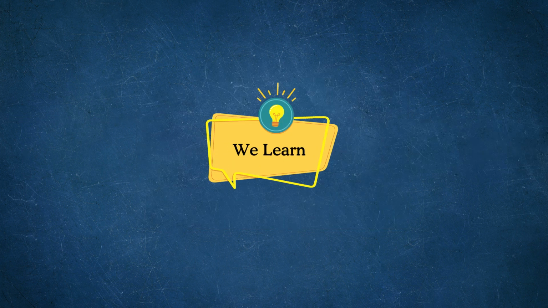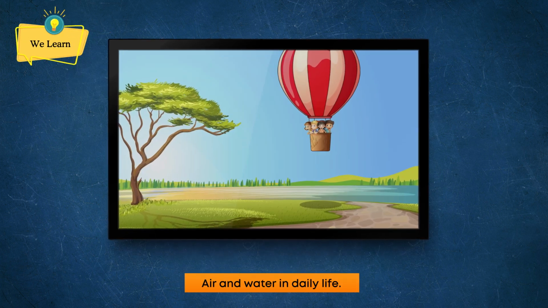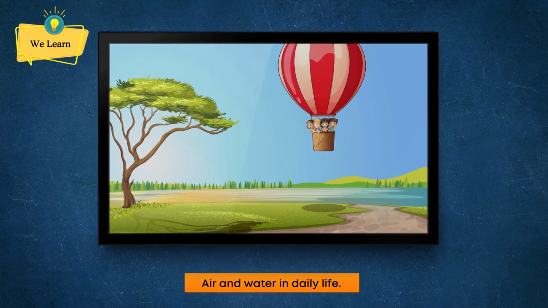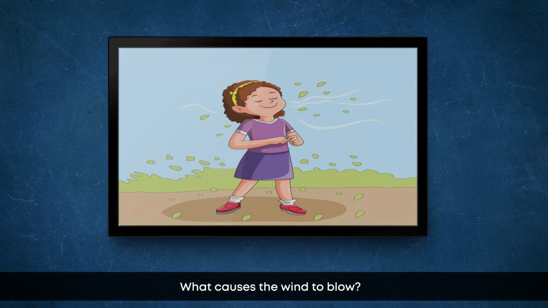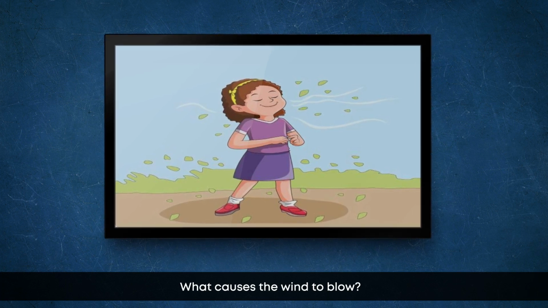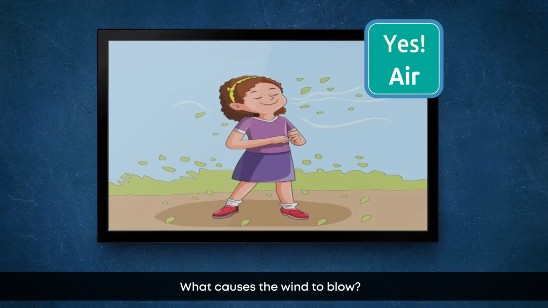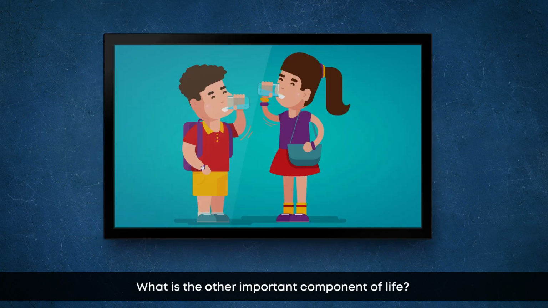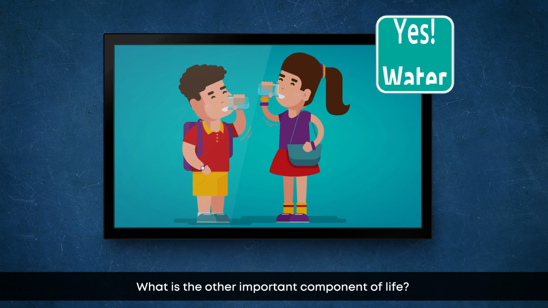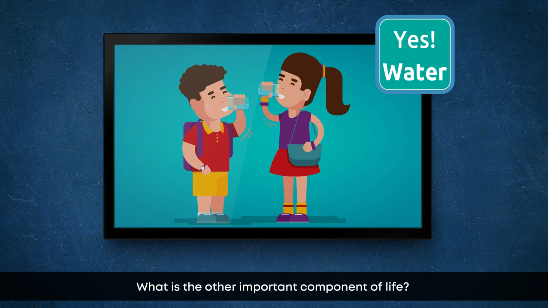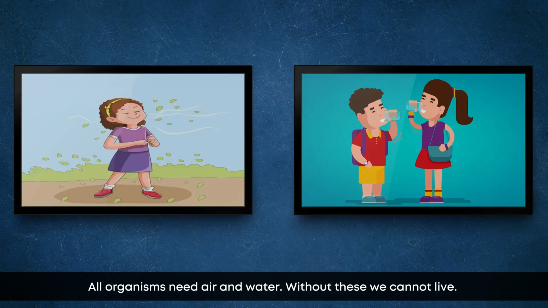We learn air and water in daily life. What causes the wind to blow? Yes, air. What is the other important component of life? Yes, water. All organisms need air and water. Without these, we cannot live.